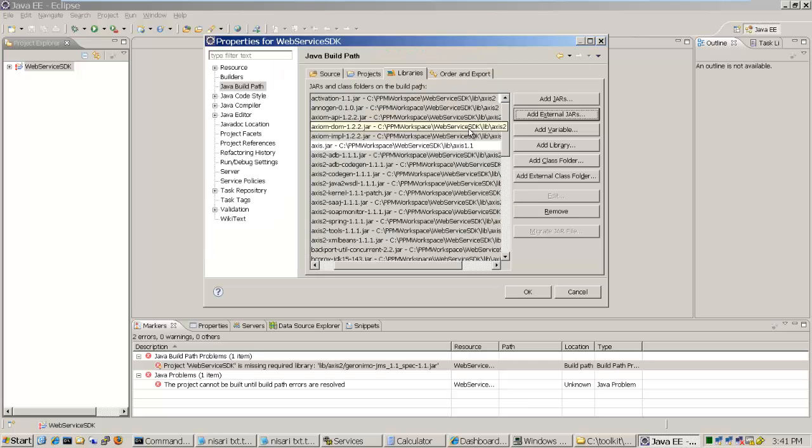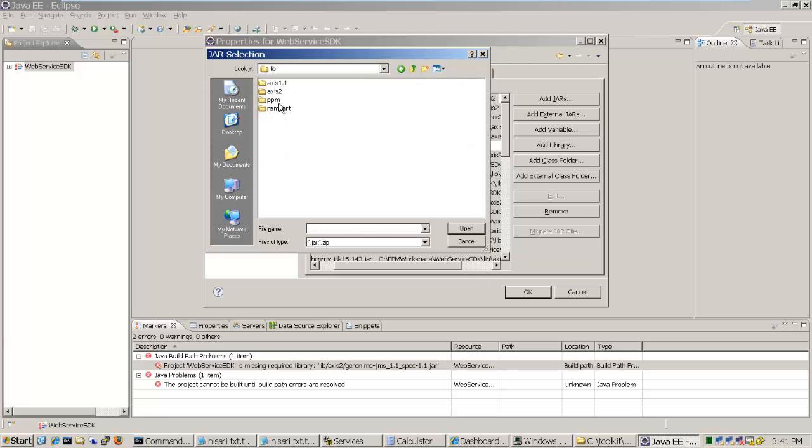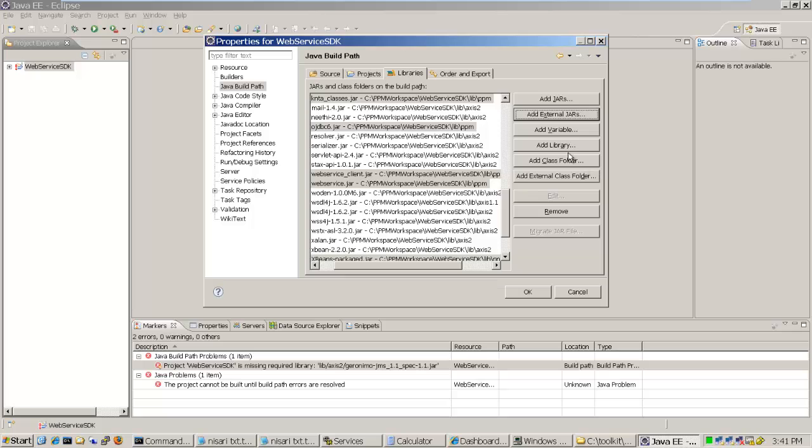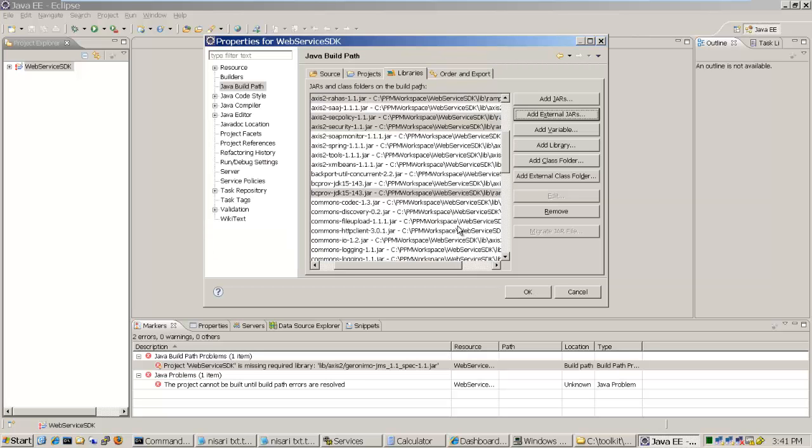The reason we are doing this is it was not able to attach all the jar files the first time for some reason, so we are just doing it manually only for the first time. And finally we are just clicking. Okay. And now we will add the missing file as well.